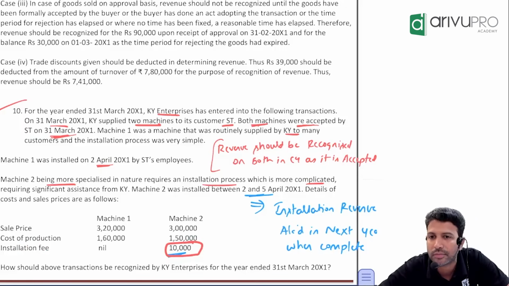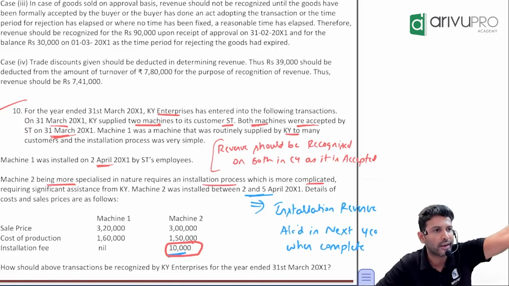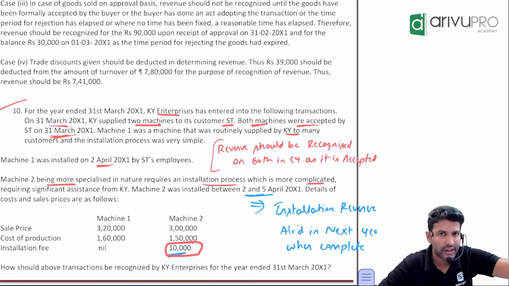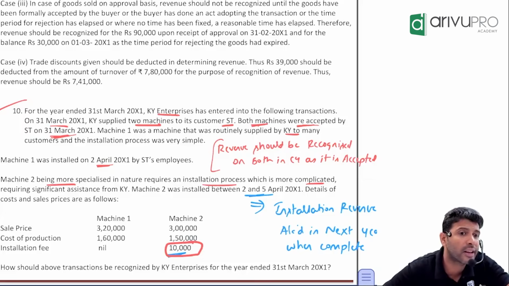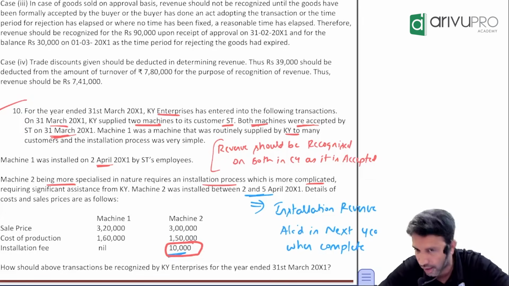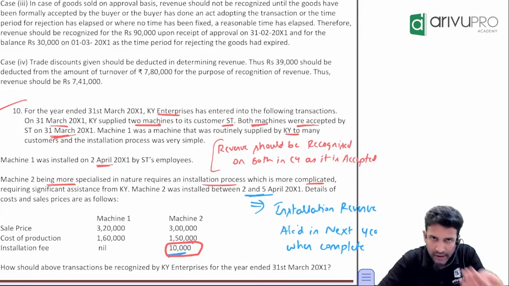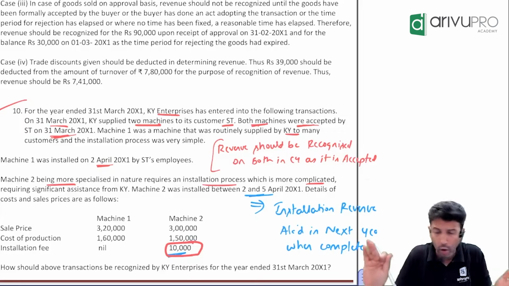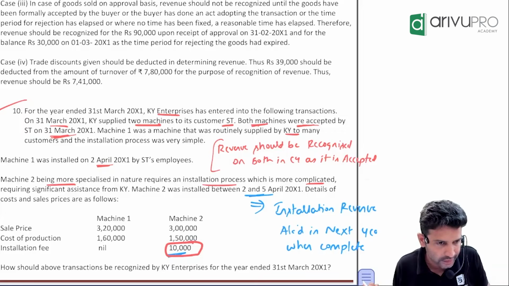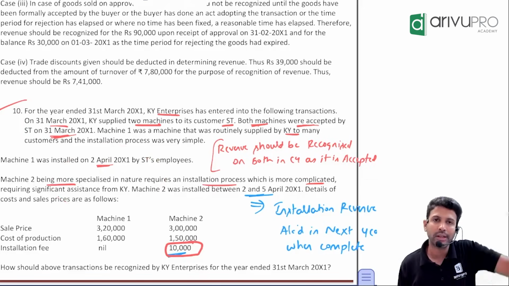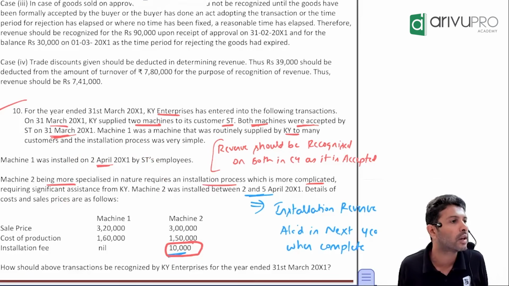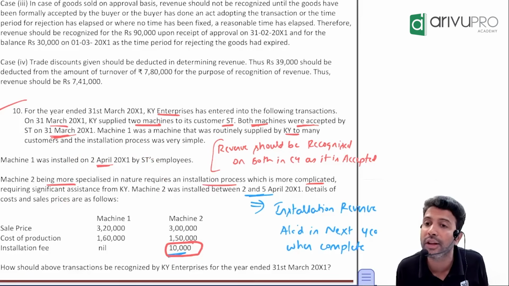Sir, if you remember, we studied a small concept called inspection and installation. Whenever an asset requires inspection or installation, you will recognize the revenue only after it is inspected or installed. Yes, sir. Correct. But here, check this line. If they had not told anything, I would have said installation has happened in the current year or next year. Both assets got inspected or installed only in the next year, so revenue should be booked in the next year.